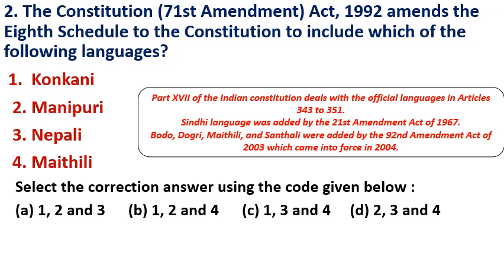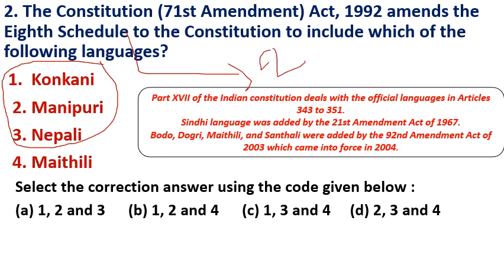Question number 2. The Constitution 71st Amendment Act 1992 amends the 8th Schedule to the Constitution to include which of the following languages? Correct answer is A. 1, 2, 3: Konkani, Manipuri, Nepali. Originally the 8th Schedule had 14 languages, but now it has 22 languages.